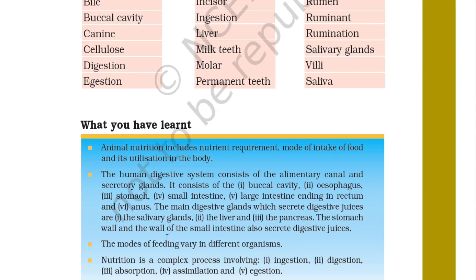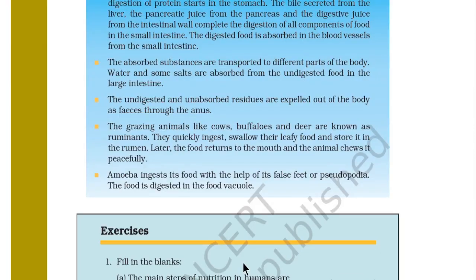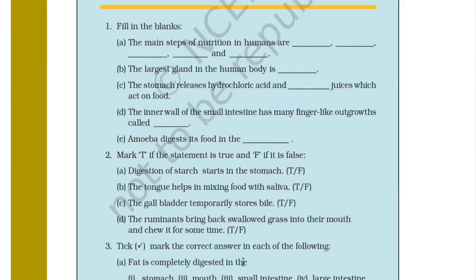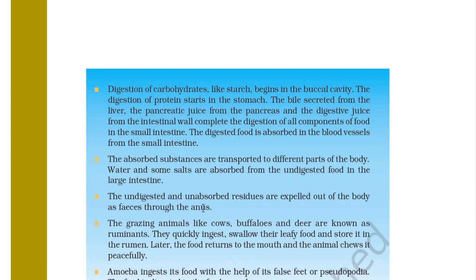The mode of feeding may vary in different organisms. We have also learned this. Nutrition is a complex process involving ingestion, digestion, absorption, assimilation, and egestion. Digestion of carbohydrates like starch begins in the buccal cavity. The digestion of protein starts in the stomach. The bile secreted from the liver, the pancreatic juices from the pancreas, and the digestive juices from the intestinal wall complete the digestion of all components of food in the small intestine.